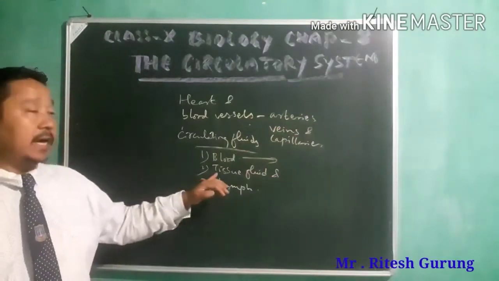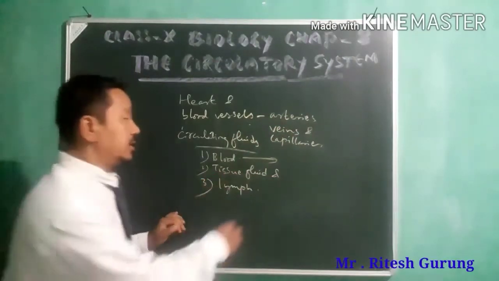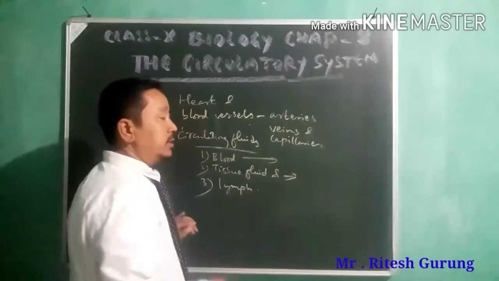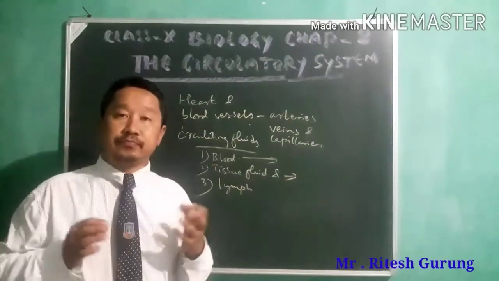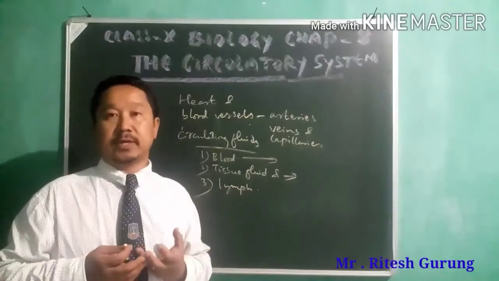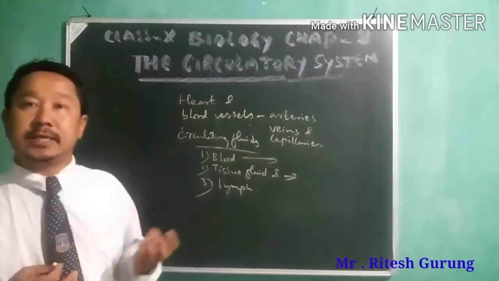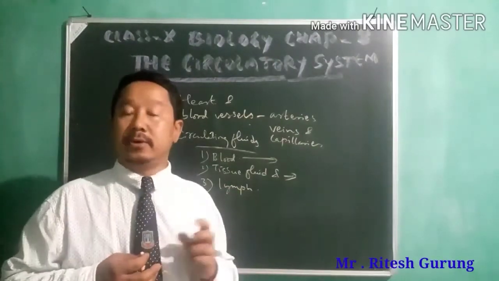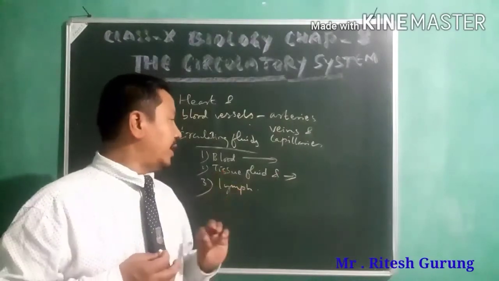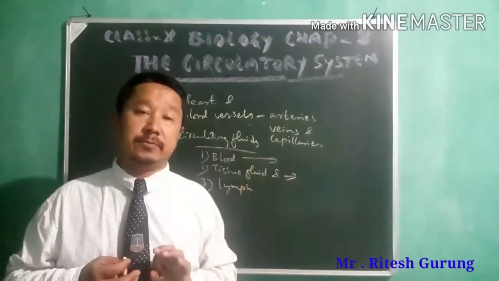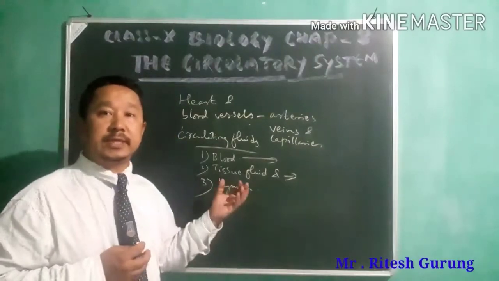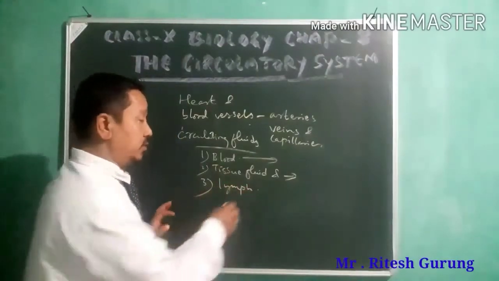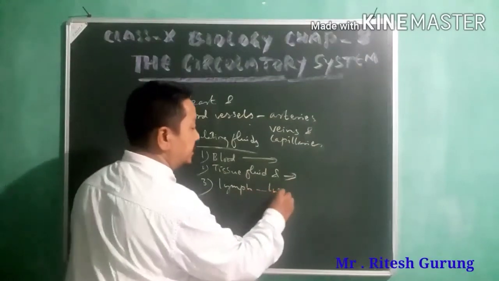The tissue fluid is found between the cells in organs. Then lymph you find in lymph vessels.